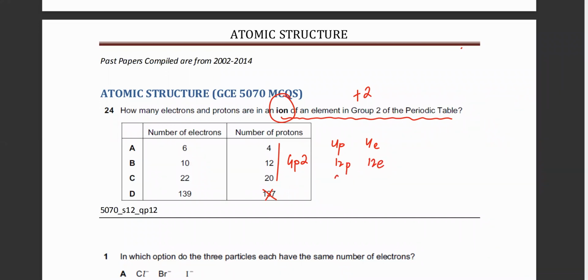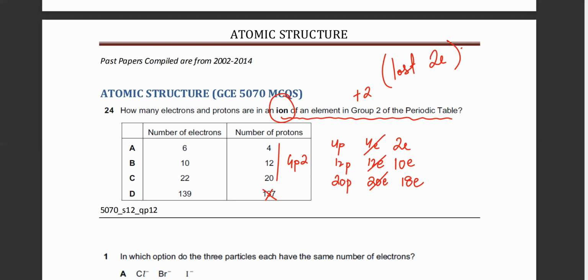You've got 20 protons, so the number of electrons would also be 20. But he's not talking about an atom, he's talking about an ion. Plus 2 means that they have lost 2 electrons. So the number of electrons should be... I mean, lost 2 electrons, the number of electrons should be 10. If this loses 2 electrons, the number of electrons should be 18.